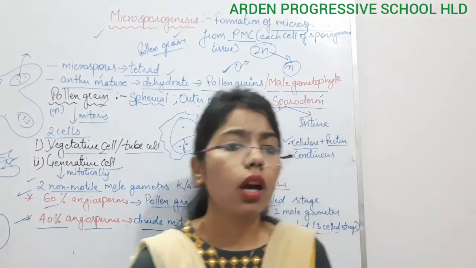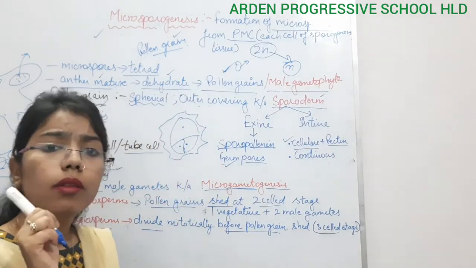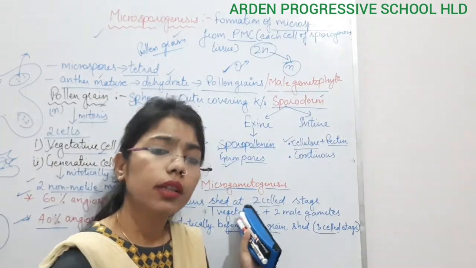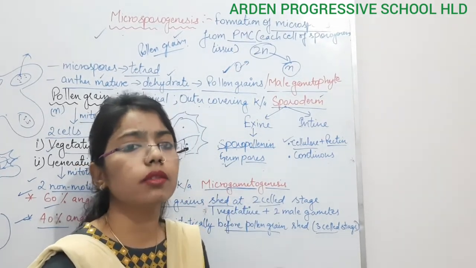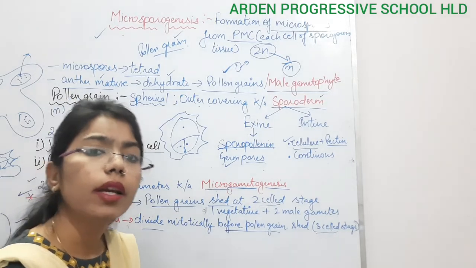Is it clear? So today we have completed the first event in the case of flowering plants, or angiosperms. In the next class we will study the formation of the female gamete.